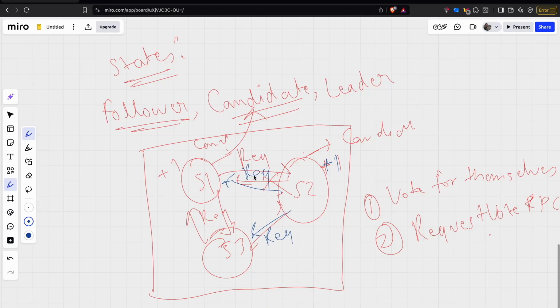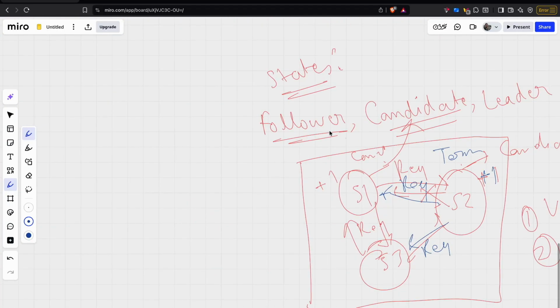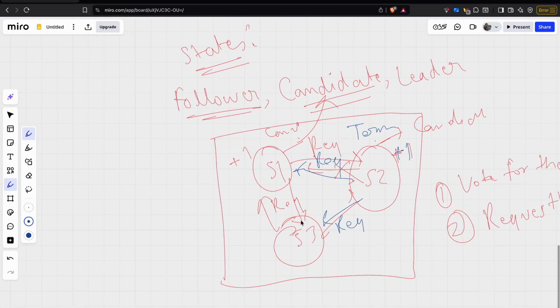Now S1 will also check whether those conditions are satisfied or not. And in a given election, one node can vote for only one node. It's not like one voted for S2 and S3 also. That is not possible. In a given term, we discussed what a term is, the election happened only once here, and one person can vote only once. The same is the case here. So let's say S2 also requested and S3 also requested a vote. If S1 has already voted for S2, S1 will reject the request from S3. I hope the point is clear.